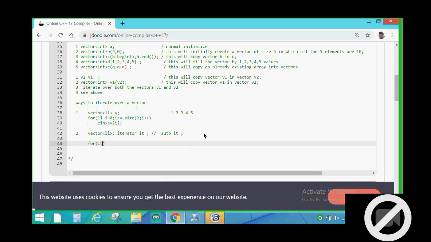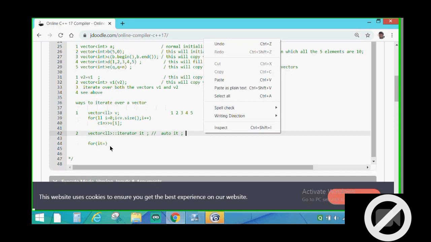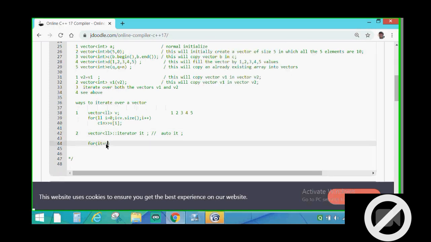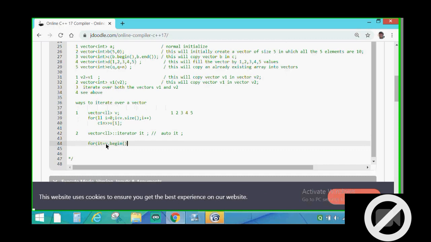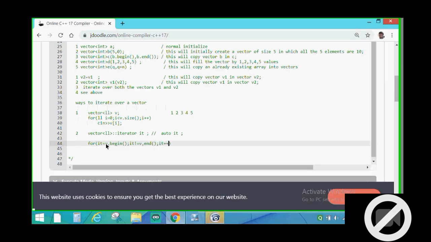I will use IT equal to, one second, v dot begin; IT not equal to v dot end; IT plus plus.